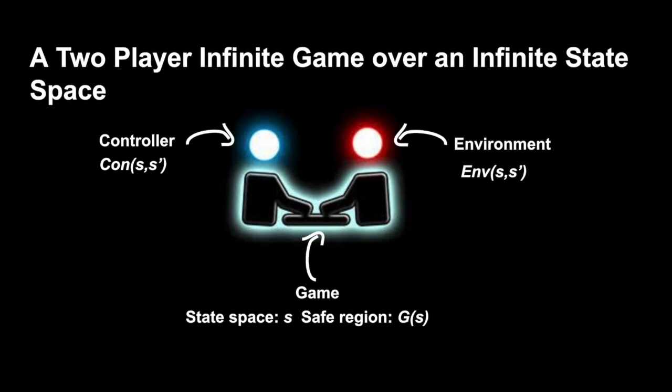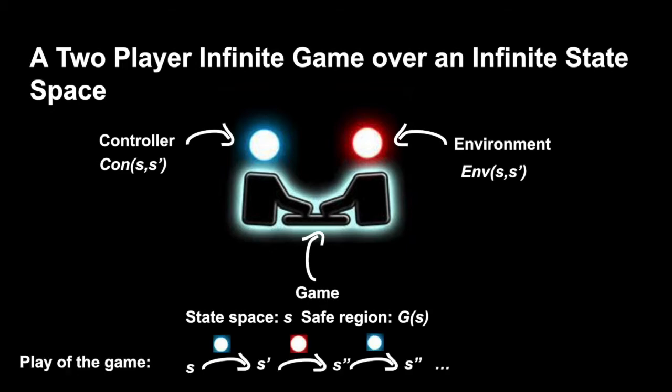The controller is the protagonist player for whom we wish to find the strategy such that it can win against any series of moves by the other player, which is the environment. A play of the game is an infinite sequence of steps where each step consists of a move by each player. In this case, starting from state S, the controller plays first, followed by the environment, where state updates are denoted by primed variables or dashed variables. A play is winning for the controller, that is, does not reach an unsafe state, if each state in the play satisfies the predicate G.